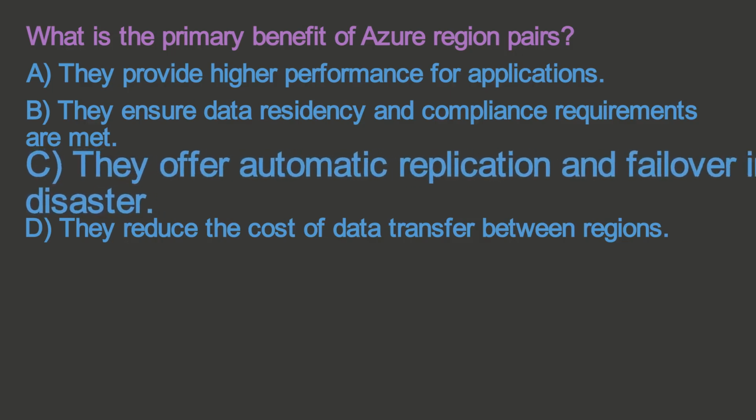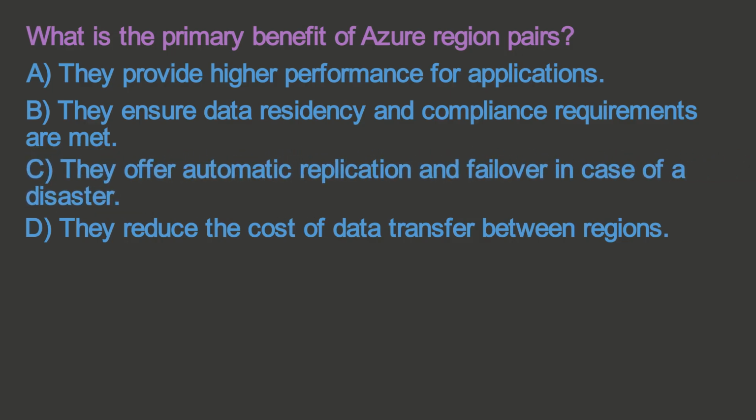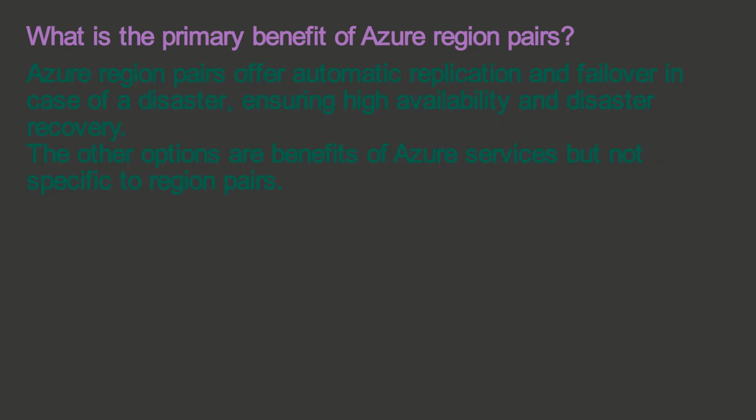The correct answer is C. They offer automatic replication and failover in case of a disaster. Azure region pairs offer automatic replication and failover in case of a disaster, ensuring high availability and disaster recovery. The other options are benefits of Azure services but not specific to region pairs.